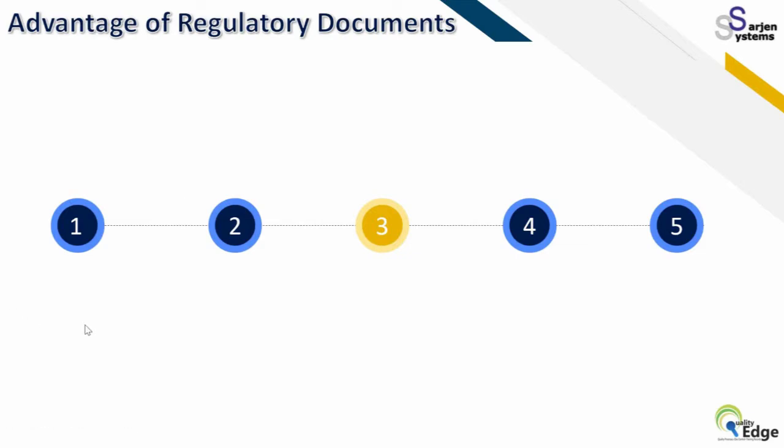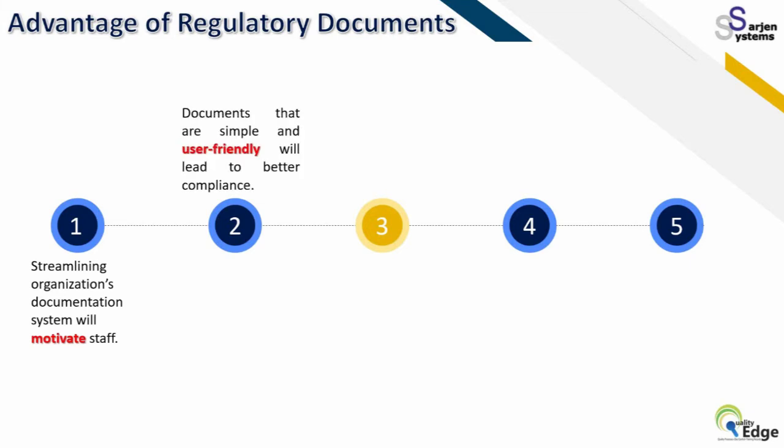Now, beyond regulatory requirements, a streamlined organized document system will motivate your staff. If you have a good documentation system, your staff will have very good efficiency, and they will be motivated in how to do the activity.